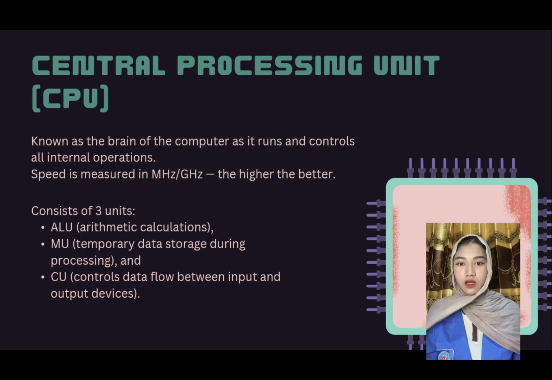The unit of speed or capacity of this processor generally uses measurement in MHz or megahertz and GHz or gigahertz. The higher the processor speed, the better it is for performing various given or assigned tasks.